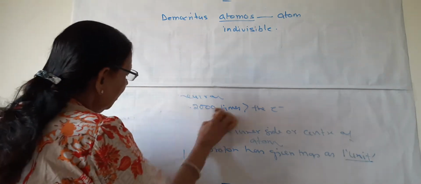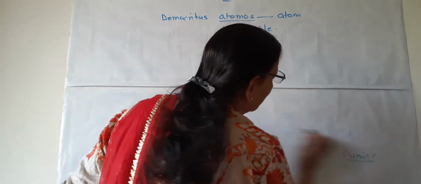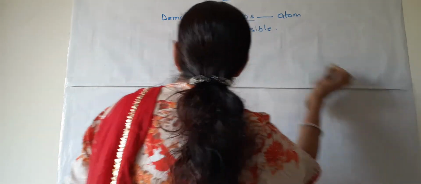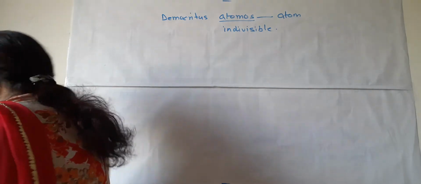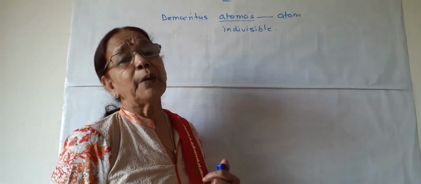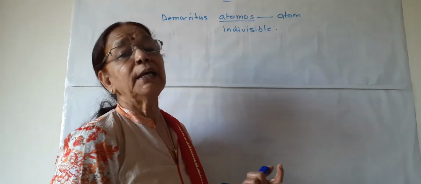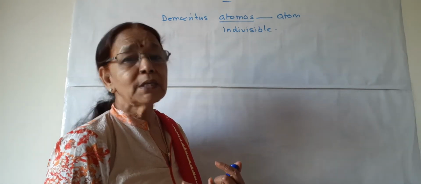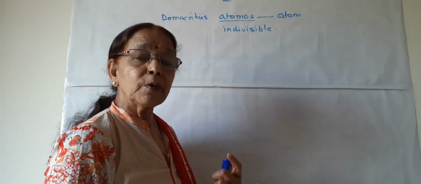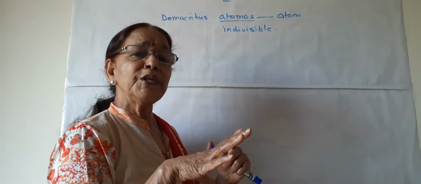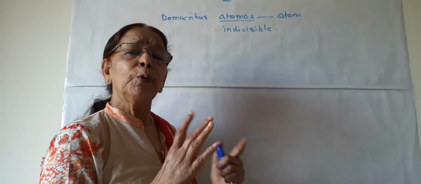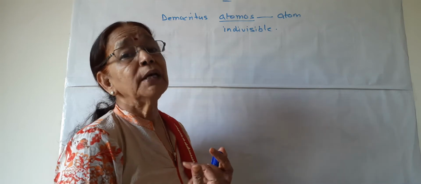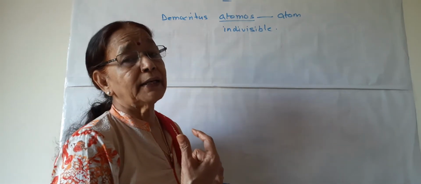Now, when scientists knew about electrons and protons, that is, subatomic particles present in an atom, they wanted to know how these particles are arranged in the atom. What is the structure of the atom? Now protons are present, electrons are present. There must be some arrangement of proton and electron, and both are equal. That's why the atom is neutral. So how are they arranged? This was one of the biggest questions of that time.